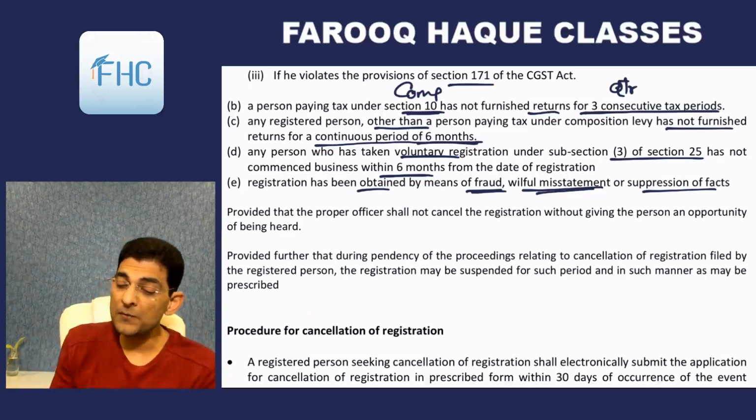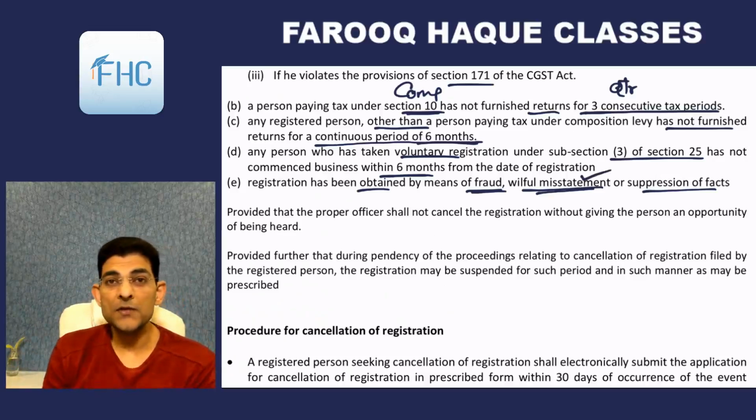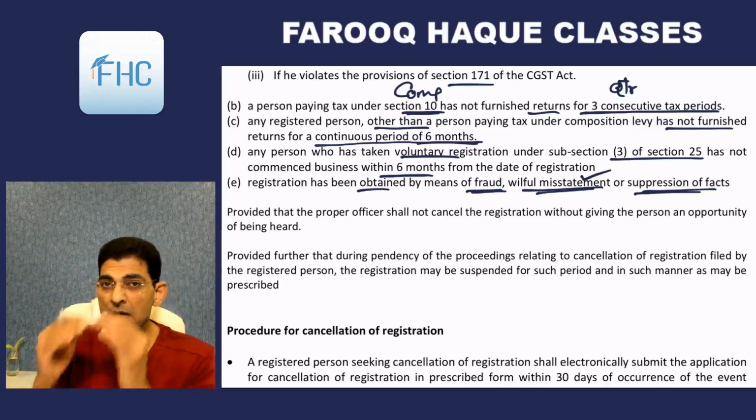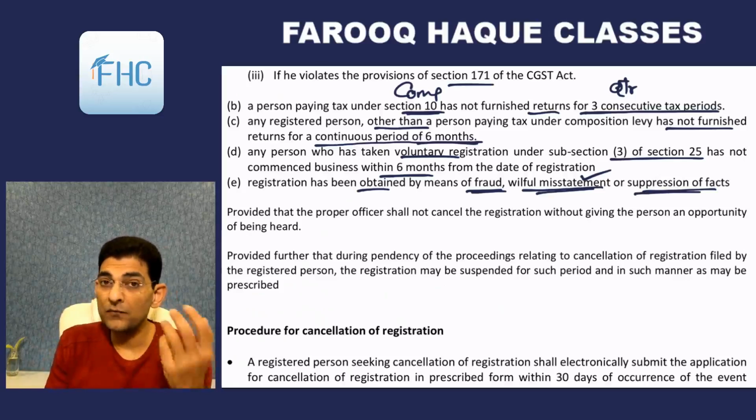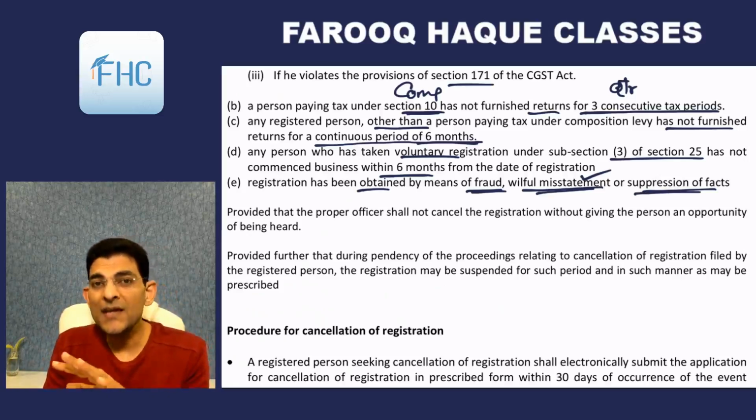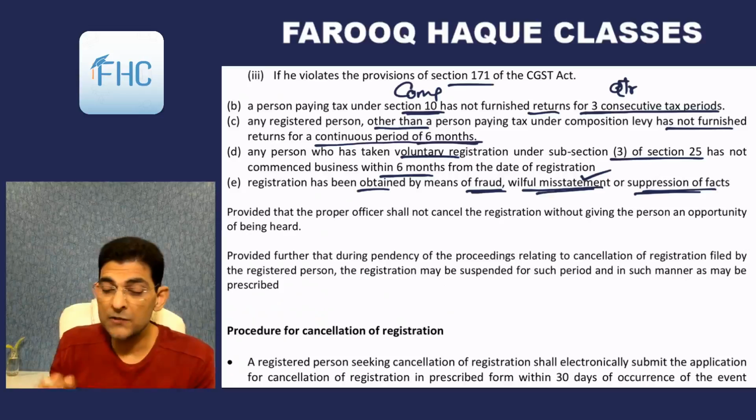Fraud or willful misstatement, the documents that you have submitted are wrong, or you haven't furnished relevant facts. Suppression of facts means hiding the facts. So either you have hidden the facts, or you have given misstatements, or you have done any kind of fraud, means false intent was there in registration, then your registration will be cancelled.